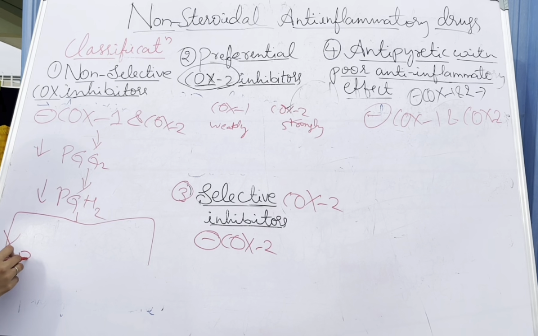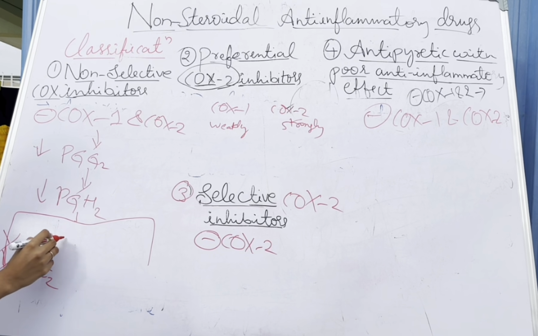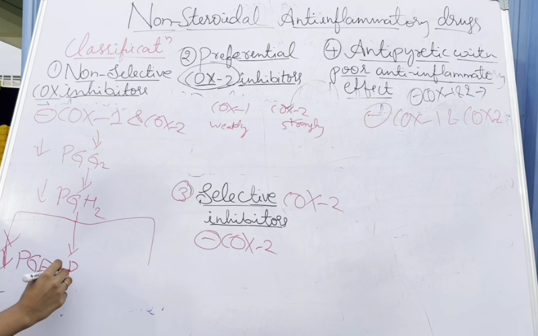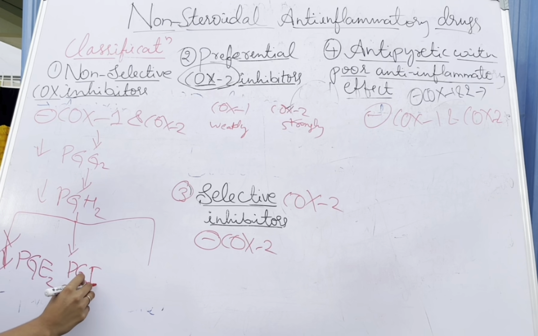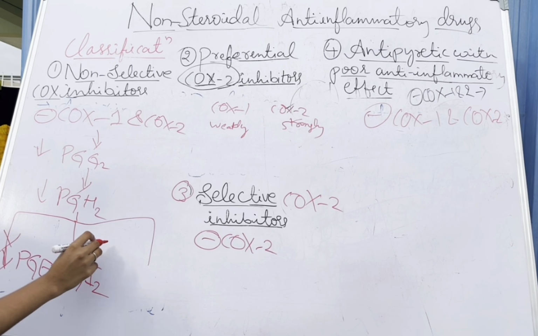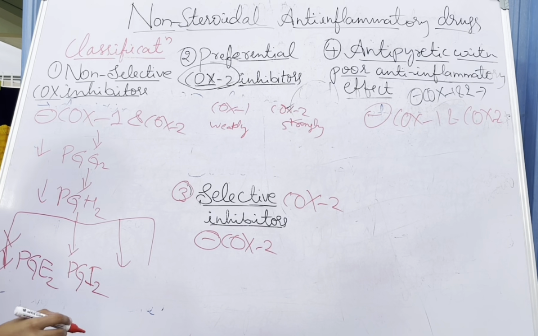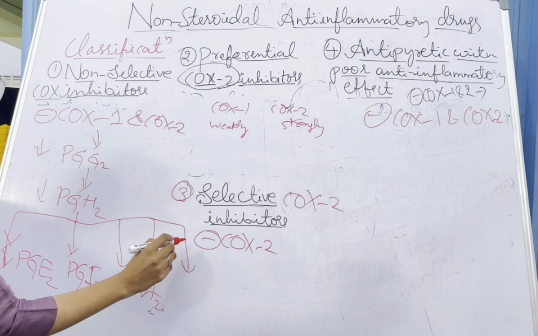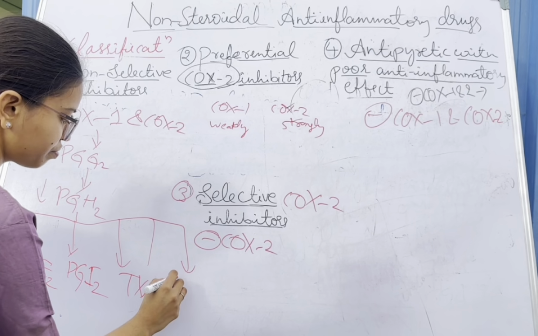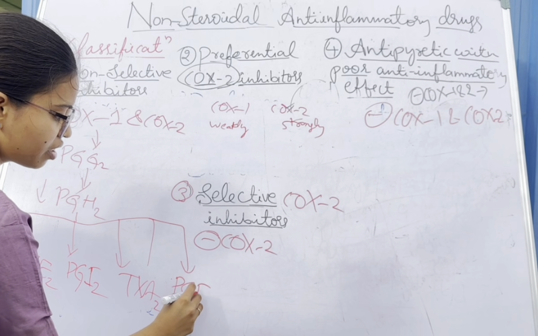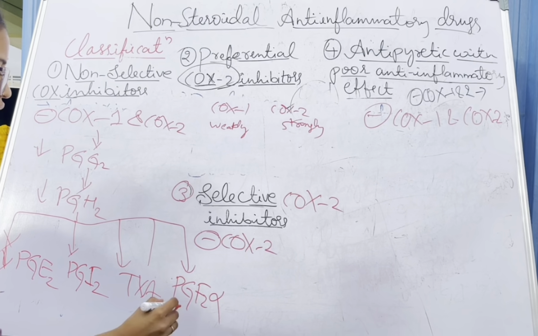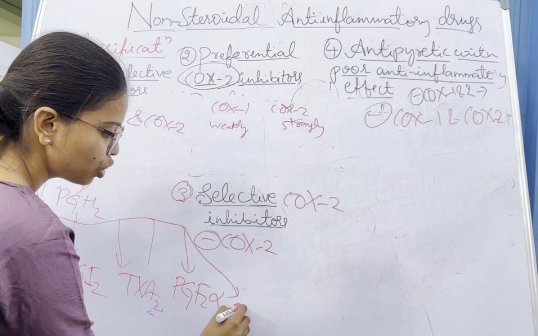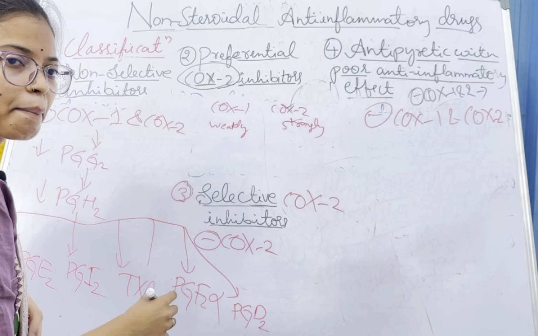The first one is PGE2, and the next is prostacyclin I2 and thromboxane A2, TXA2, and also prostaglandin F2 alpha, and one more, PGD2.